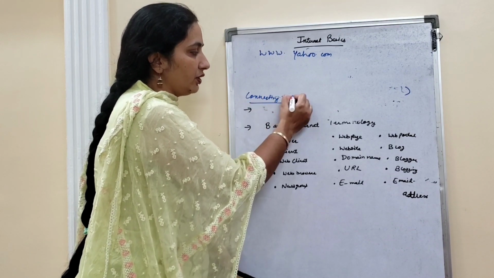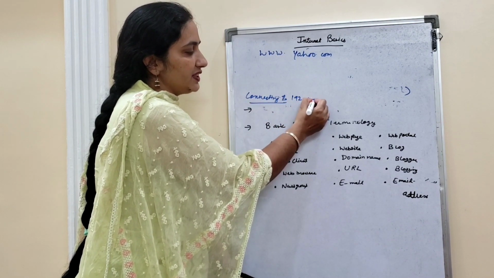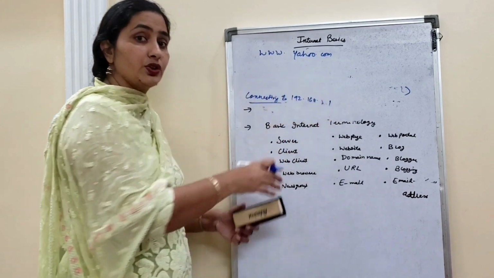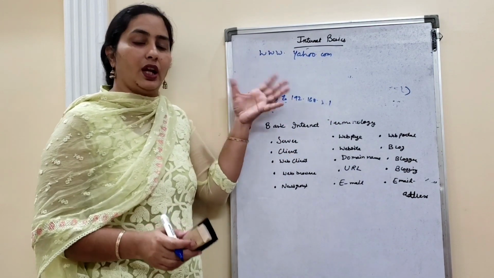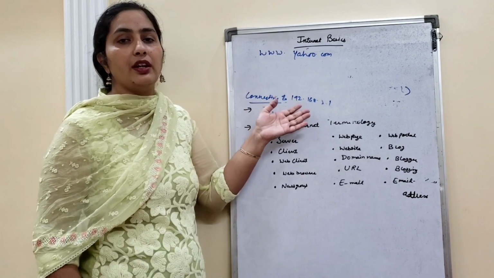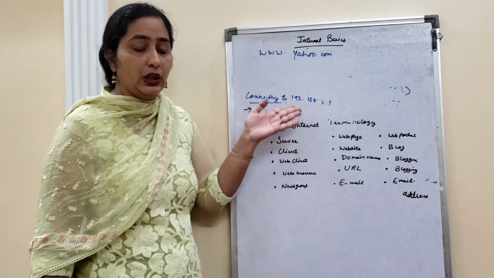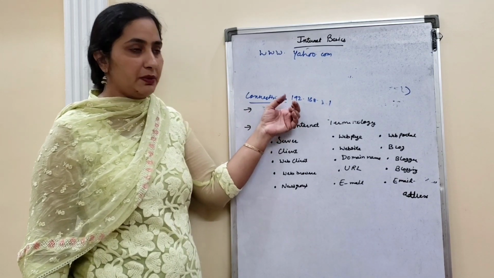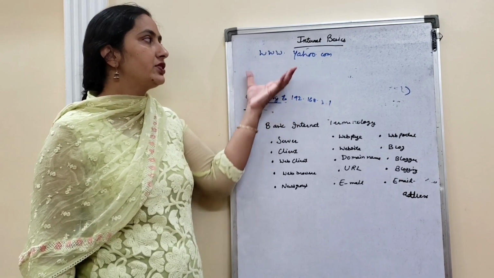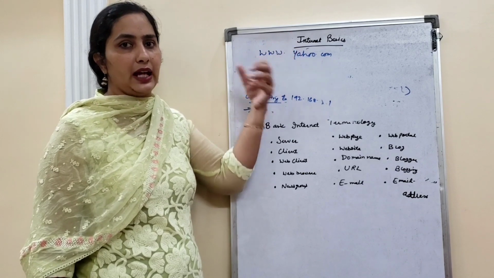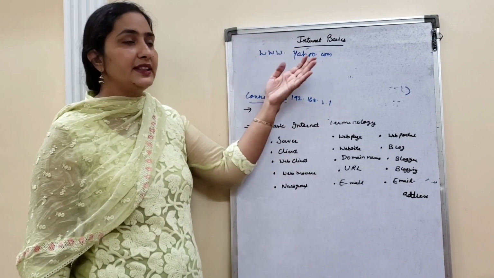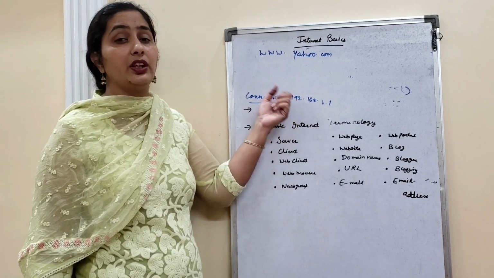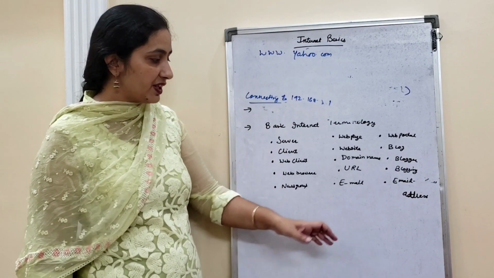Observe that it says connecting to 192.168.1.1. So these are the numbers. This is the number of the same website, but we cannot memorize the numbers. We can memorize the name of the website, but we cannot memorize this number. So this domain name is basically the type of website, whereas URL consists of the unique address of our website.